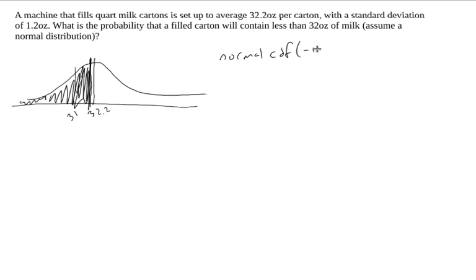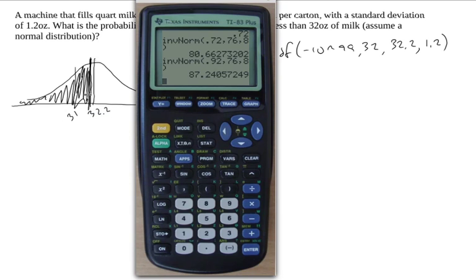My lower bound is negative infinity, because this goes off forever in that direction. My upper bound is 32. I want to figure out what's the probability that they get less than 32 ounces of milk. My mean is 32.2, and my standard deviation is 1.2. I actually expect this to be fairly close to 50%, maybe like 40% or 45%, just because that's so close to the mean. If it was exactly equal to the mean, it would be exactly 50%.